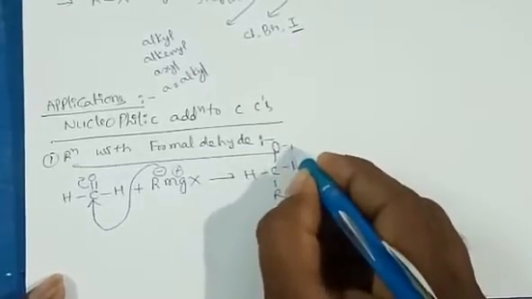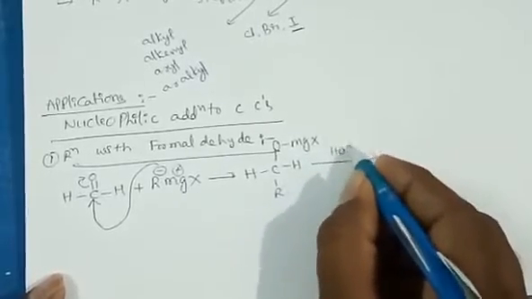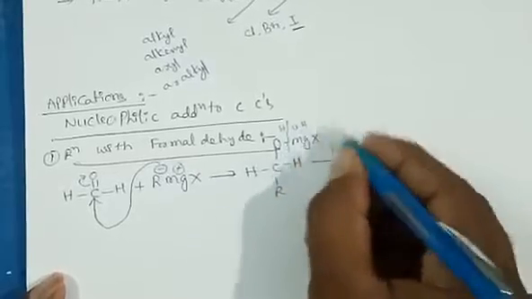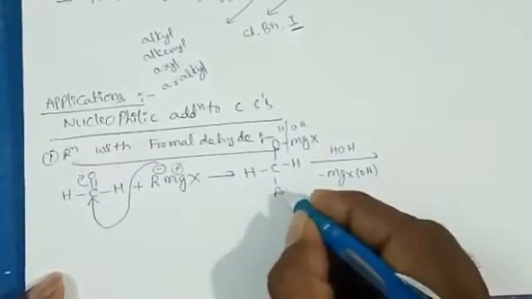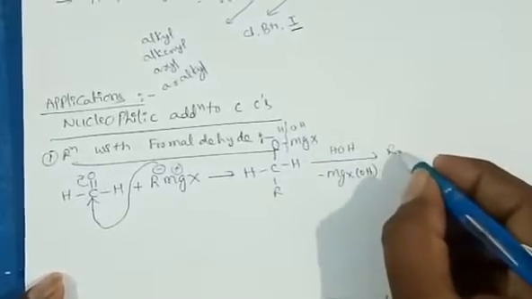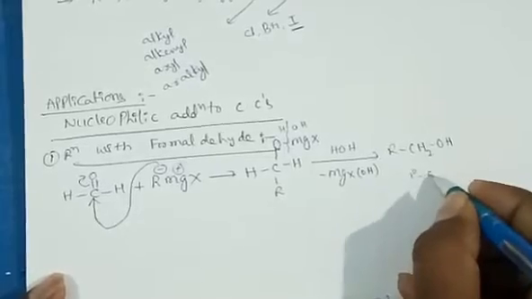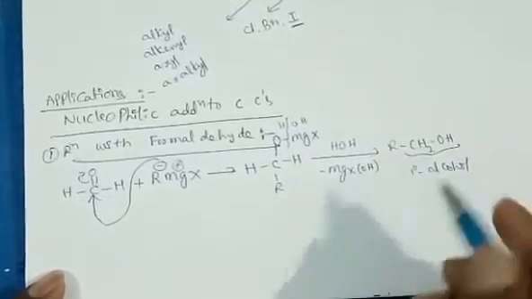It is oxygen MgX. During hydrolysis of this intermediate compound, alcohol is formed. A byproduct is formed like this, and RCH2OH, a primary alcohol, we get. CH2OH is there in the primary alcohol.